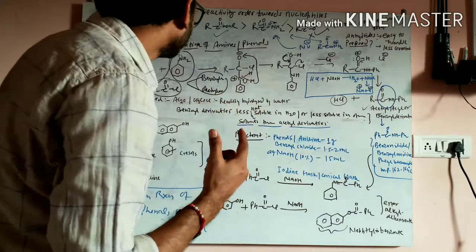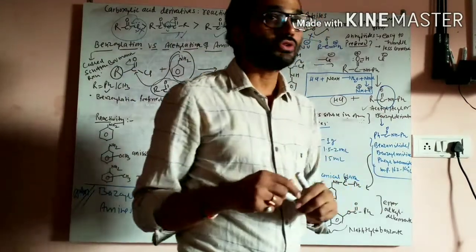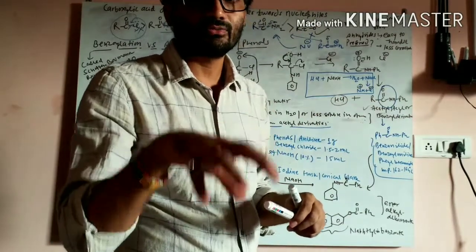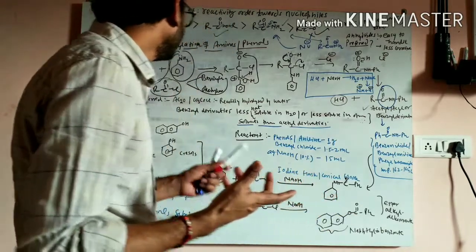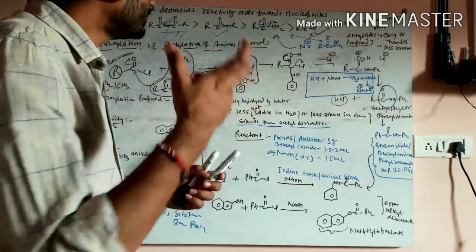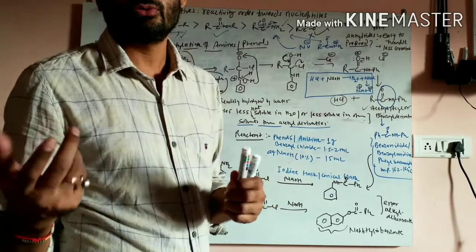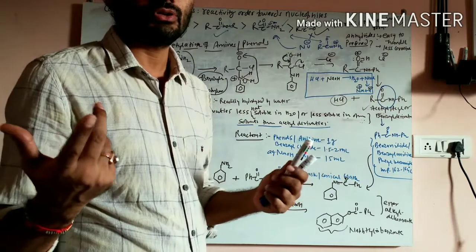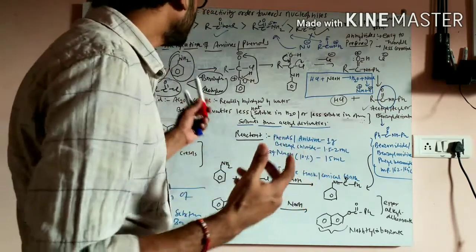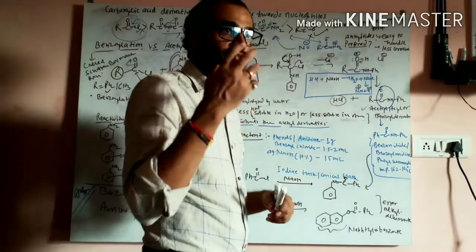And second, the benzoyl derivative is less soluble in the solvents in which the reaction is performed. However, the acetyl derivatives are highly soluble, for example in ethanol. If you dissolve it in ethanol and heat it, it will dissolve. So the acetyl derivatives have higher solubility than the benzoyl derivatives, and benzoyl derivatives have less solubility.